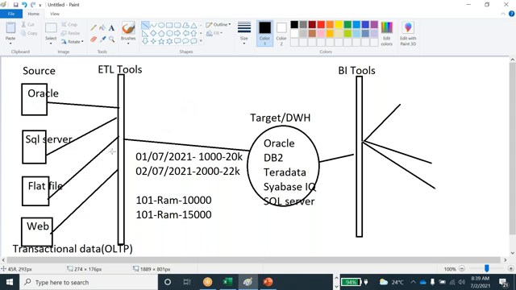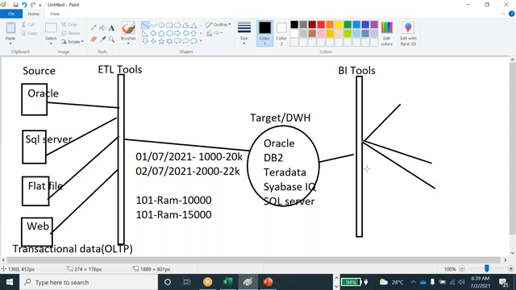Based on the technical architecture, they build the mappings, apply the transformations, and load into the data. The report side is the front end, because of the end user report, so front end testing. So backend testing and front end testing together, the entire data warehousing, is called end-to-end testing.